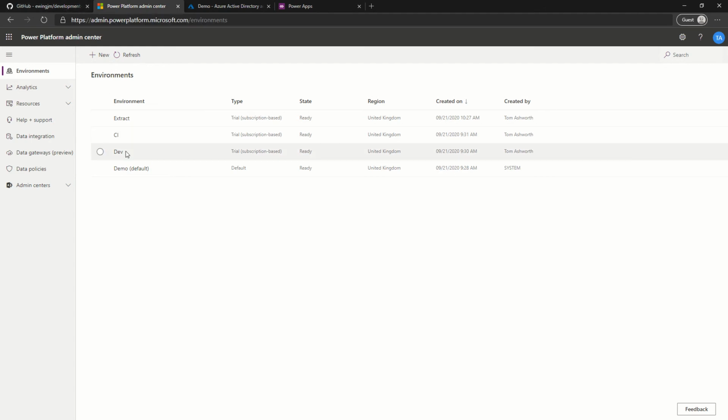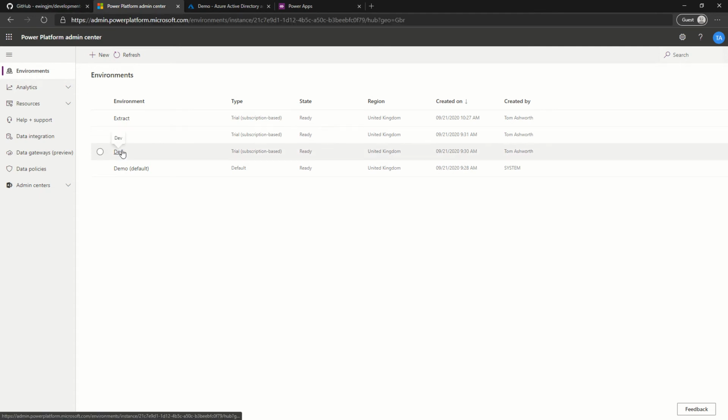Dev is where the solutions will be actually modified. These will be separate development solutions which will be merged into the extract environment. From the extract environment, a main solution will be extracted, which will later go down the environments from CI, test, pre-production, and production as a managed solution.